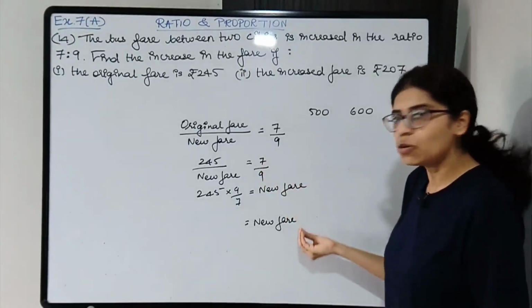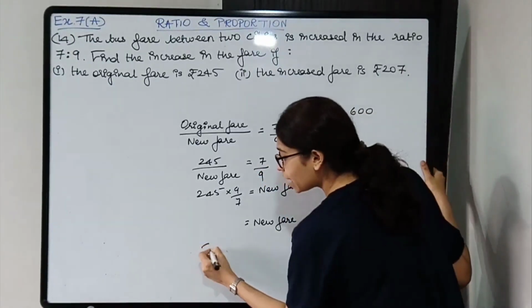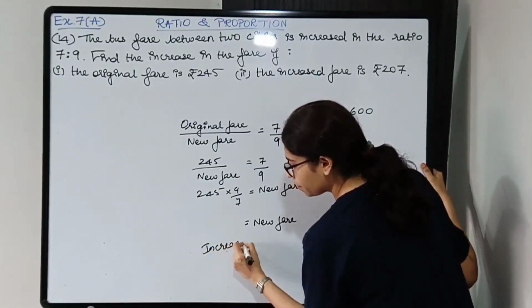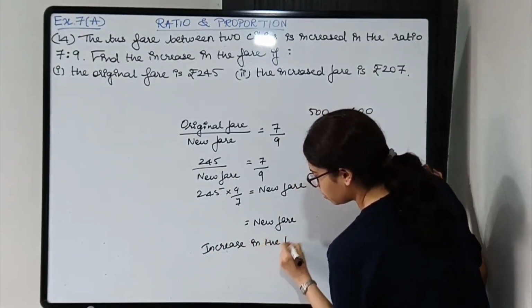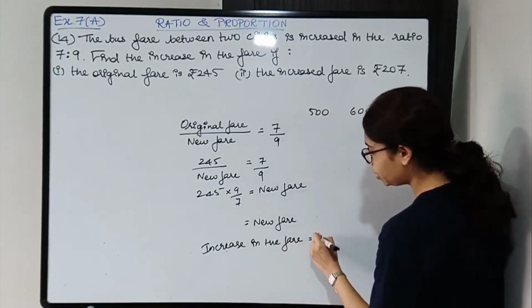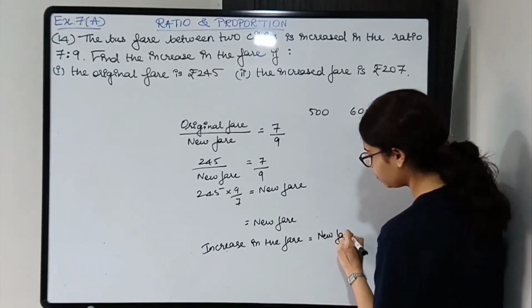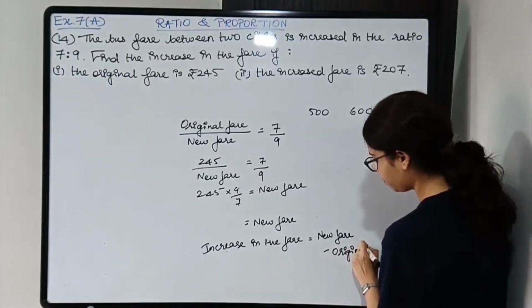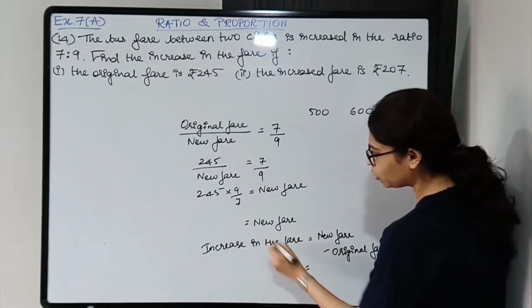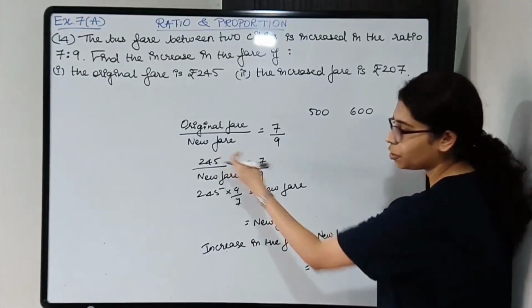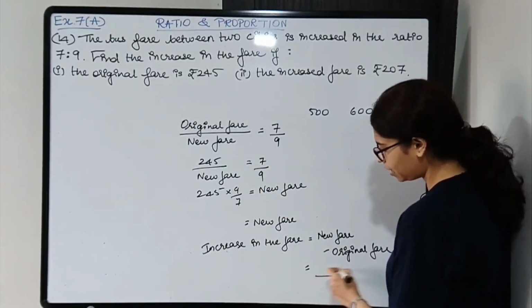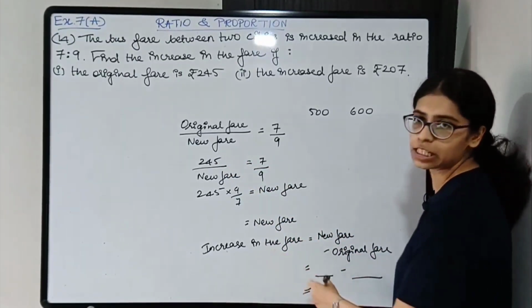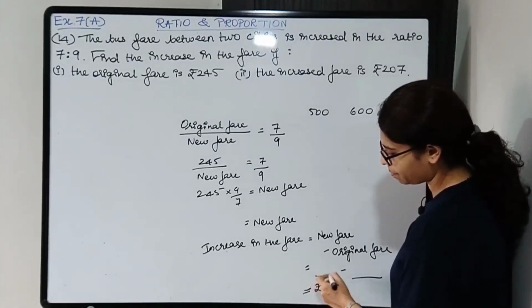Same thing over here. You need to find the increase in the fare. So the increase in the fare will be new fare minus original fare. New fare you will get from here. Original fare is already given. So on subtracting the values you will get the increase in the fare in rupees.